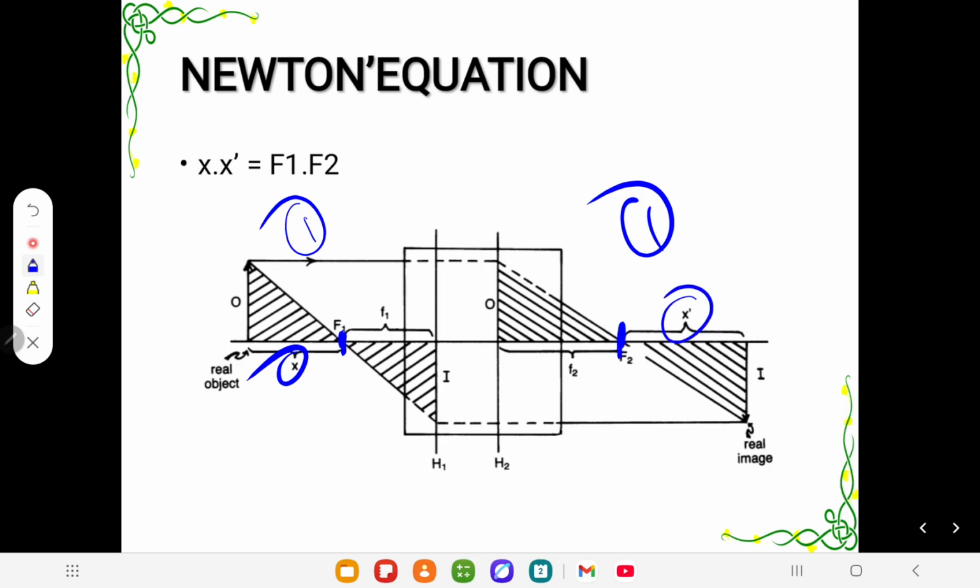We know that. According to Newton's equation, x into x dash is equal to f1 into f2. But f1 and f2 are not different, because they are equal if there is the same medium on both sides of the lens. So for Newton's equation, both media must have the same refractive index.